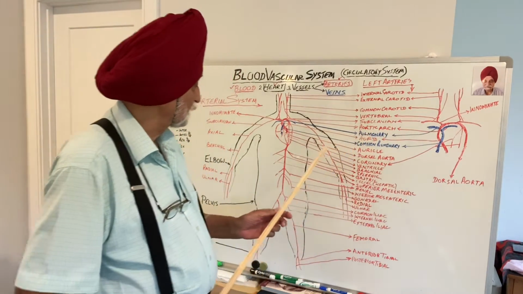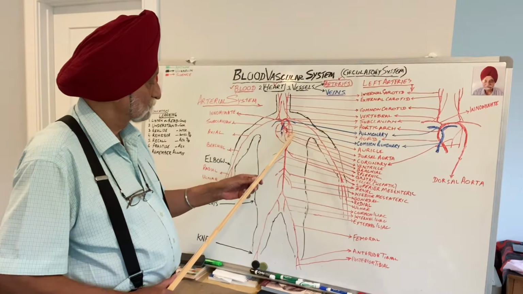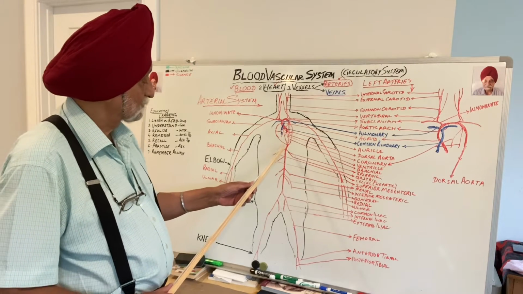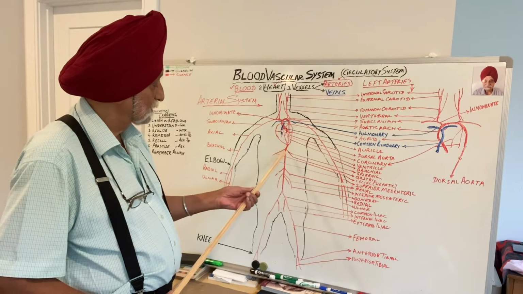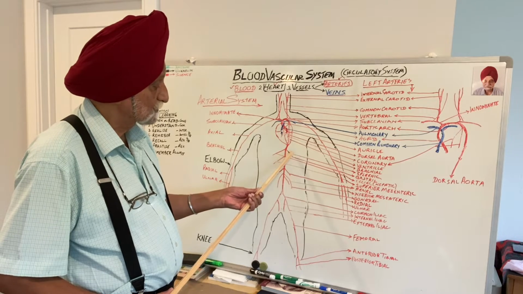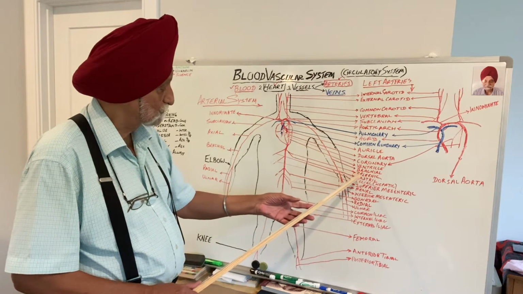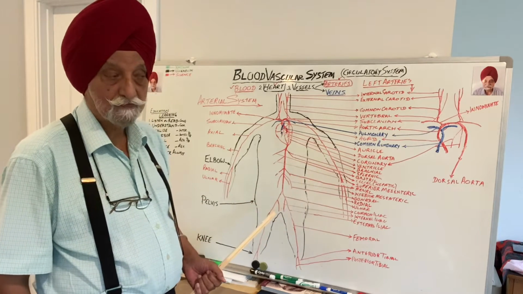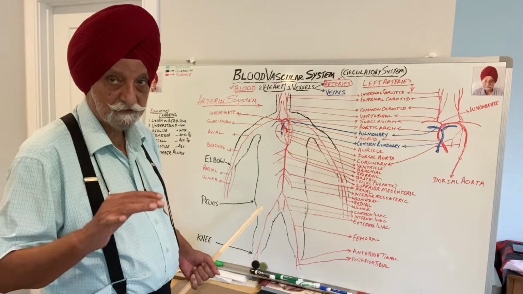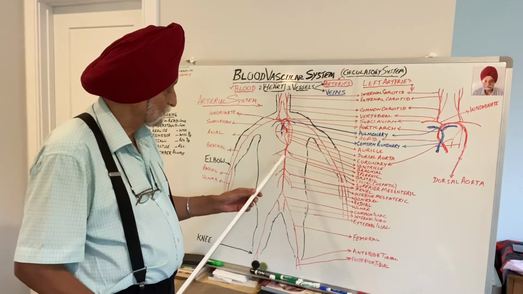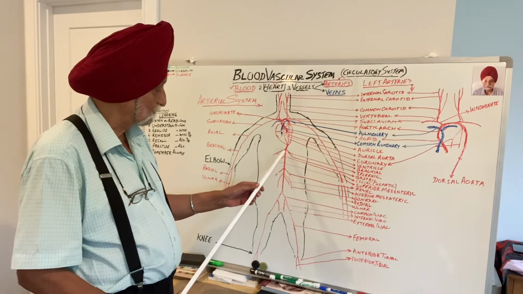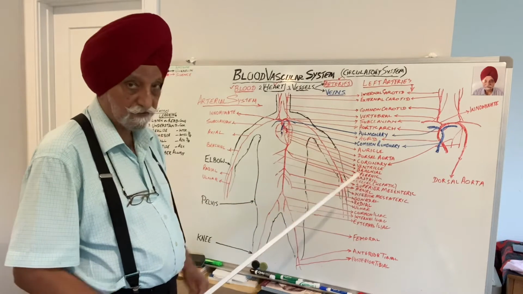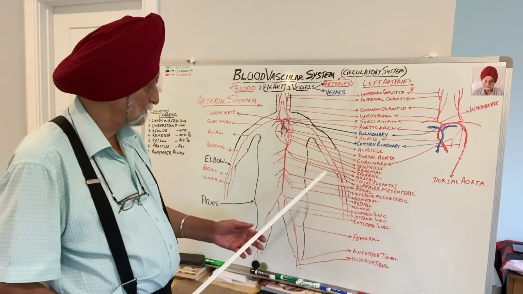Now, this aorta passes through the thoracic region and comes below the heart. Below the heart, it gives out a branch called the splenic, going to the spleen, and a branch called the gastric, going to the stomach, supplying blood to the stomach. And there's another branch which comes out from the aorta on the right side. This is called the celiac artery or the hepatic artery, that is supplying blood to the liver.